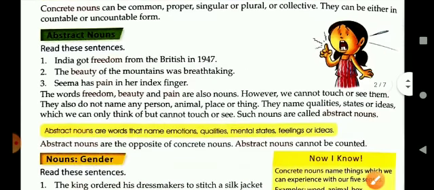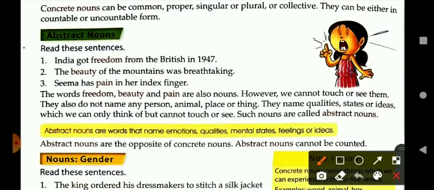Now next is abstract noun. India got freedom from the British in 1947. So here the word freedom is an abstract noun. The beauty of the mountains was breathtaking. Beauty in the sentence is an abstract noun. Seema has pain in her index finger.